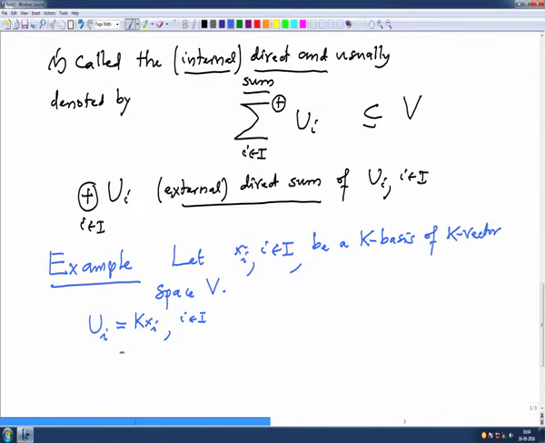This Ui is nothing but all scalar multiples of this fixed xi, so they are a xi, where a varies in the field k. This is one dimensional: the dimension of Ui is exactly 1 for all i.